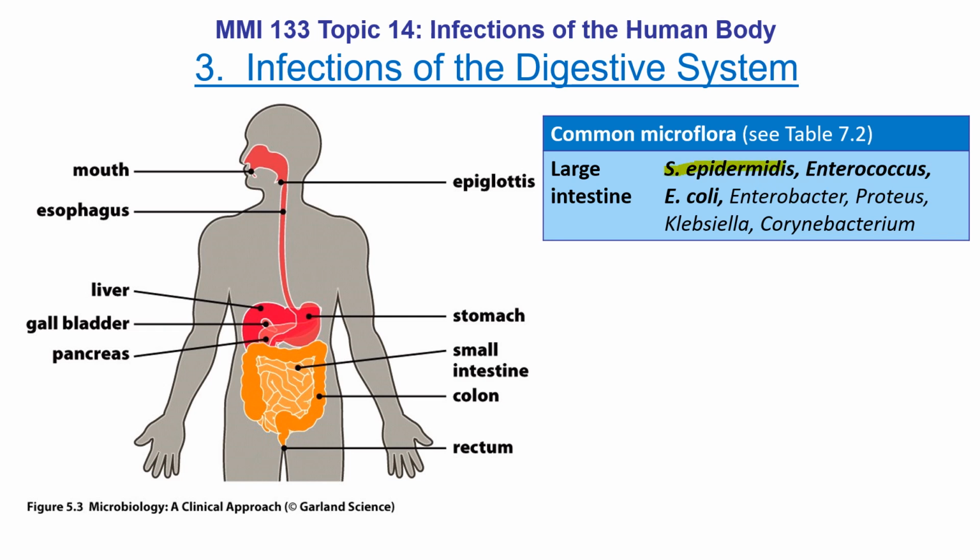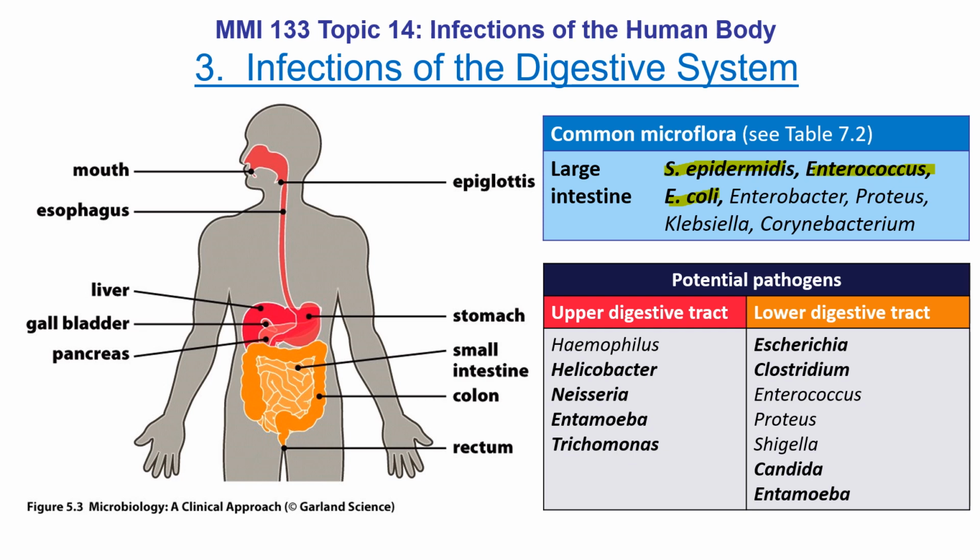So Staphylococcus, Enterococcus, E. coli can all be found in the large intestine. The significant pathogens, you can see that we have Helicobacter here, Neisseria, and Amoeba, Trichomonas, E. coli, Clostridium, Candida, and Amoeba. So all sorts of organisms that we have talked about already.